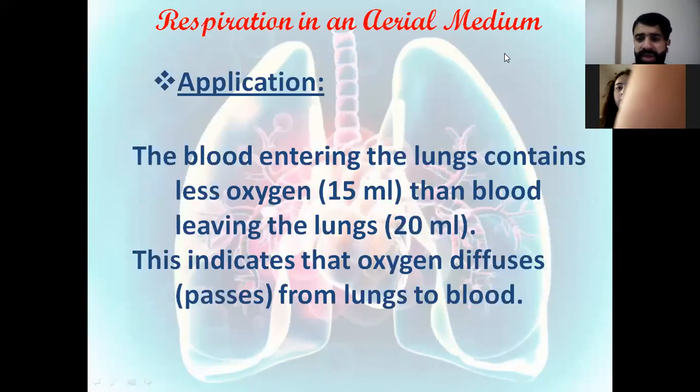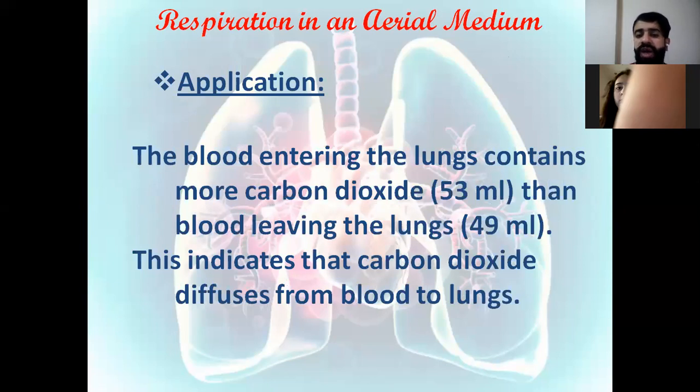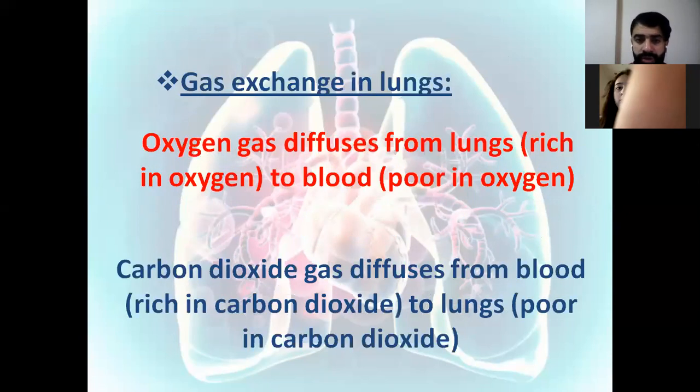This is the blood entering the lungs containing less oxygen than the blood leaving. What does this mean? This means that oxygen always diffuses from the lungs that are rich in oxygen to the blood that is poor in oxygen. The same for carbon dioxide: it diffuses from the blood that is rich in carbon dioxide to the lungs that are poor in carbon dioxide.